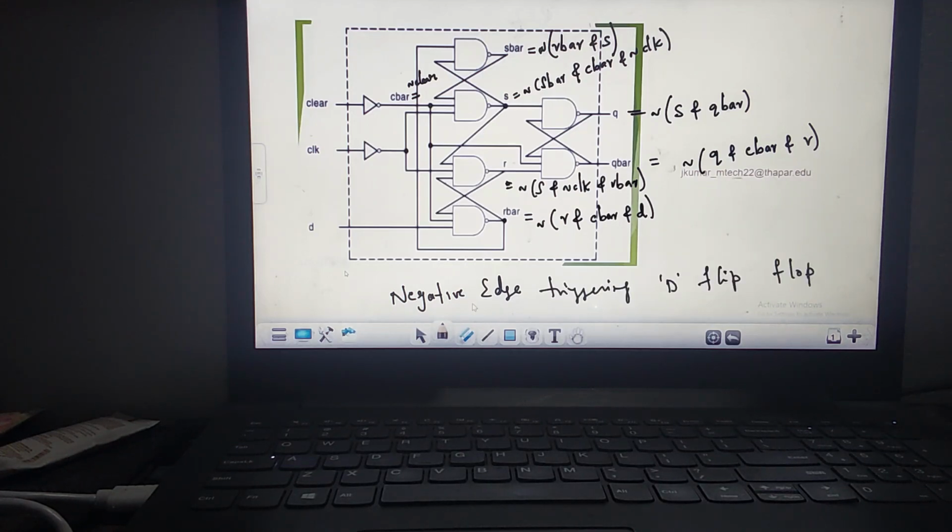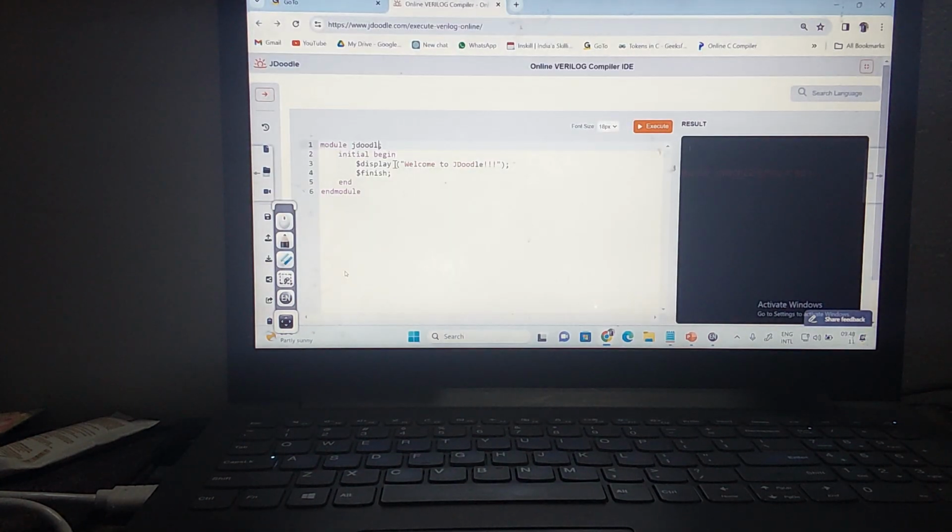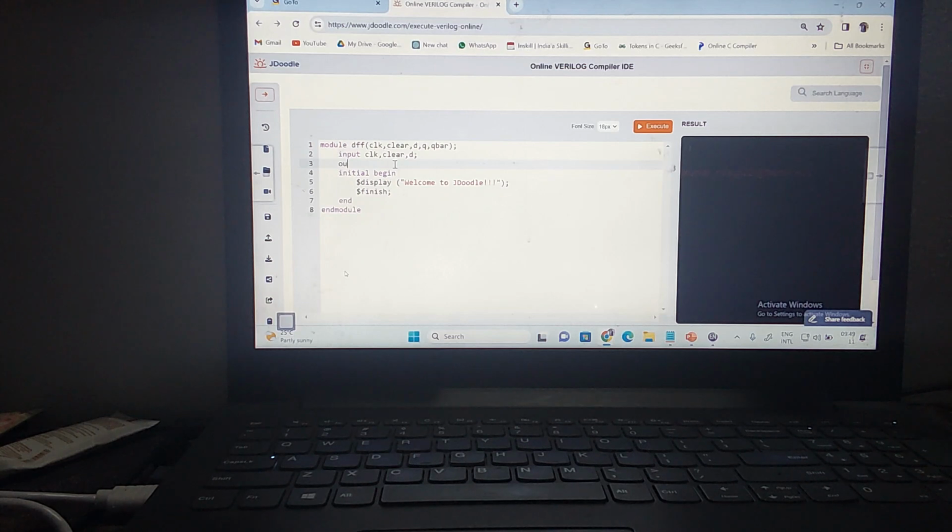What is the program? What are the inputs? Here clock, D, Q, Q bar. What are the wire data types? C bar, S bar, S, R and R bar. Now write a program for this. I need to start with the module name. Shall I take the module name as D flip-flop? The ports are clock, clear, D, Q, Q bar, the inputs and outputs. This is the port list. Now what is the next step? Port declaration. Inputs are clock, clear and D, then outputs are Q and Q bar. Next is wires. What are the wires? C bar, S bar, S, R, R bar. These are the wires.